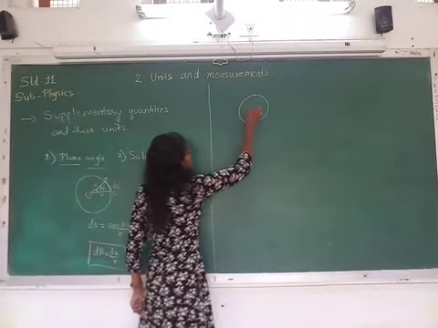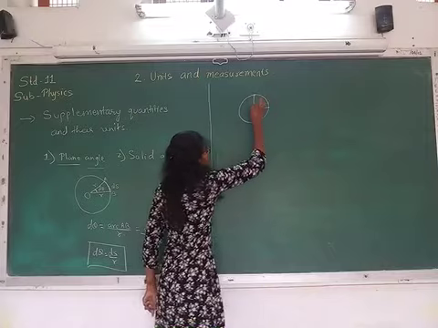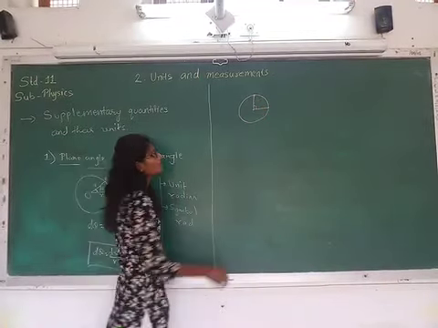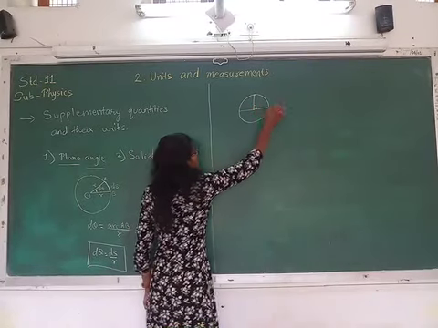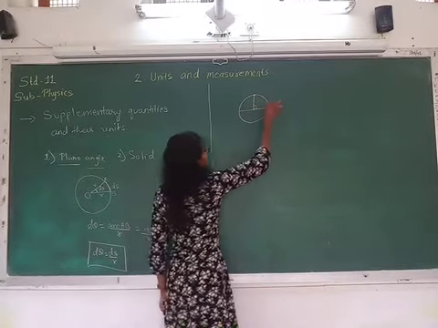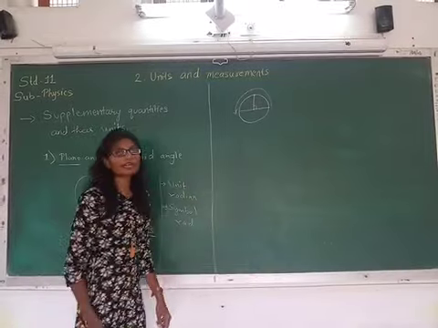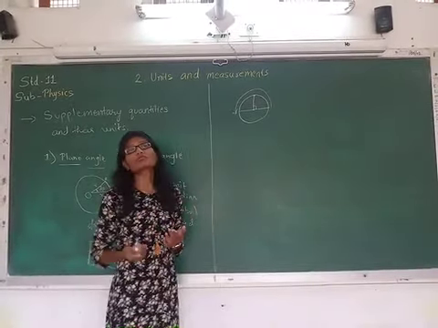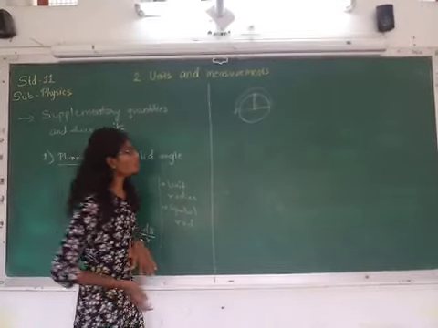If I take a circle from this point O, if I take this angle, you know it makes a 90 degree angle, right? If I take the diametrically opposite points, this whole angle makes 180 degrees. You can also write it as pi radian. We can denote it in terms of degrees, and we can denote it in terms of radians also.